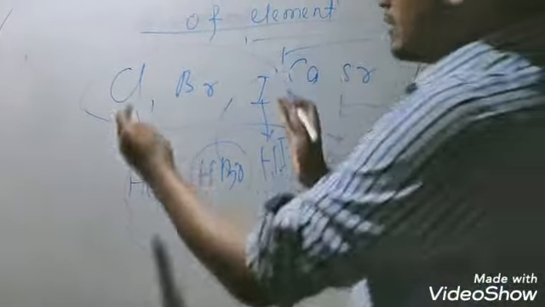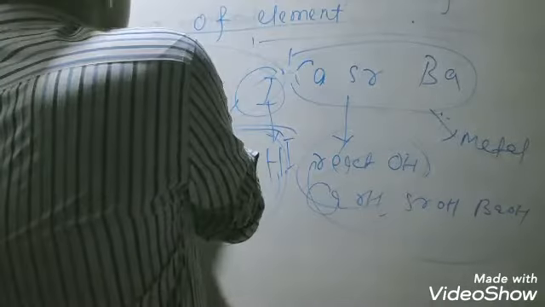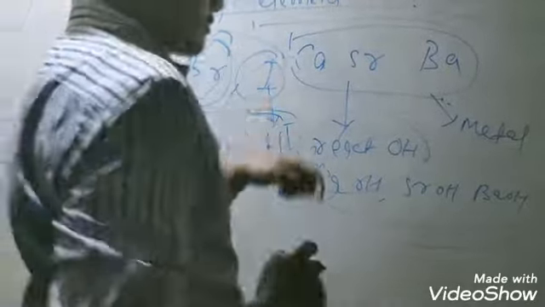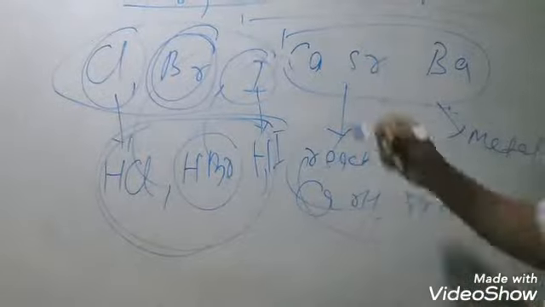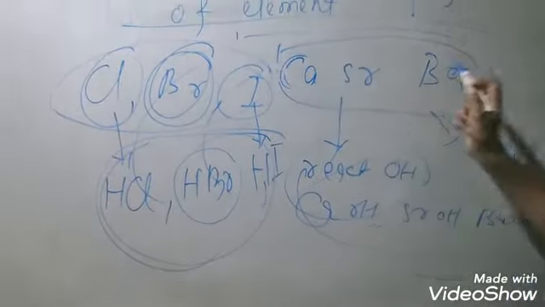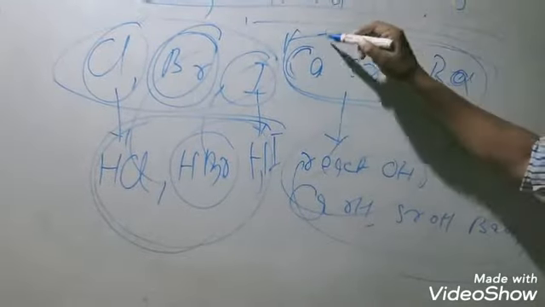So these elements also have similar properties, and the average atomic mass of the two extremes is equal to the atomic mass of the middle element, which is already proved. Calcium, strontium, and barium all have valency plus 2.